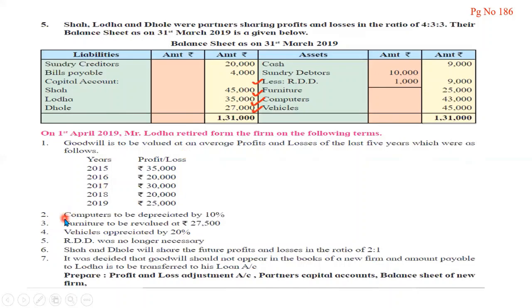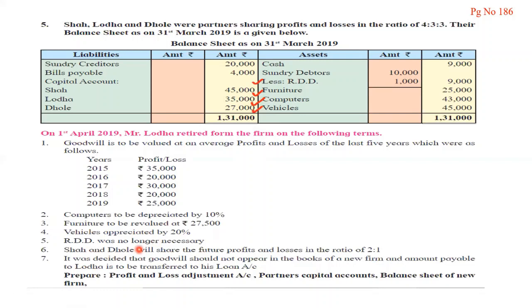Coming to question number 2, computers to be depreciated by 10%, furniture to be revalued at 27,500, vehicles appreciated by 20%, RDD was no longer necessary. See, I have already tick marked all the points which are given here, so that if there is any asset which is not to be adjusted, we can write the amount directly in the net column.